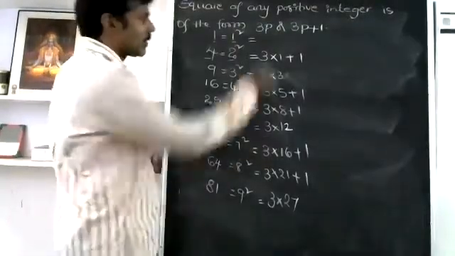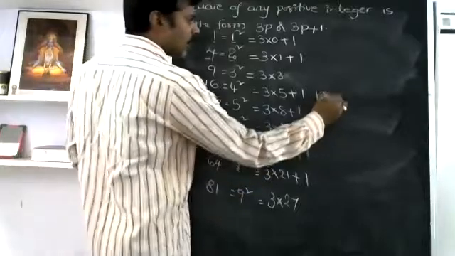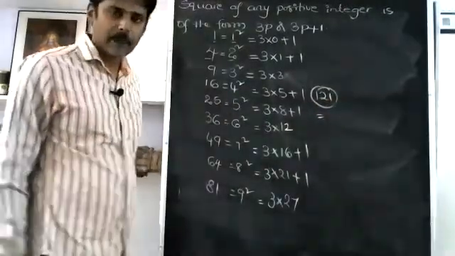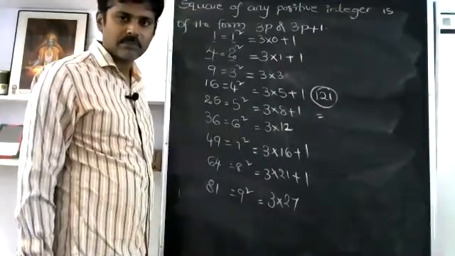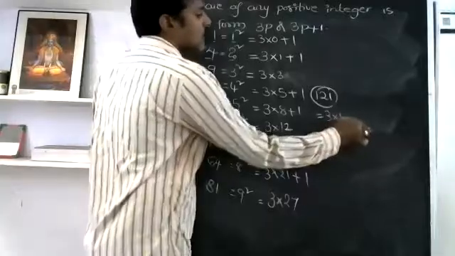3 into 0 plus 1. 3 into 0 plus 1. So even if I give 121, can we write that in the form of 3 into something or not? Yes, sir. How much? 3 into 40 plus 1.